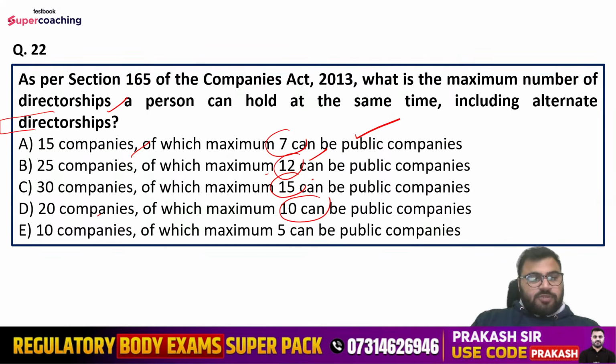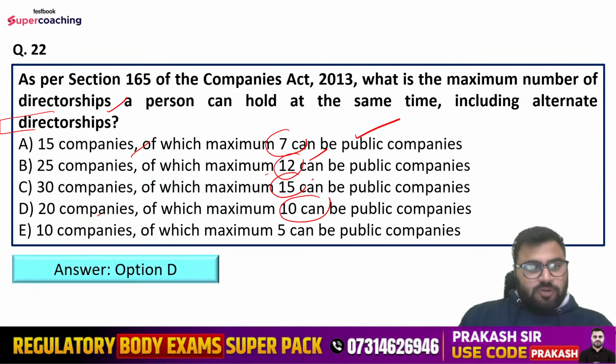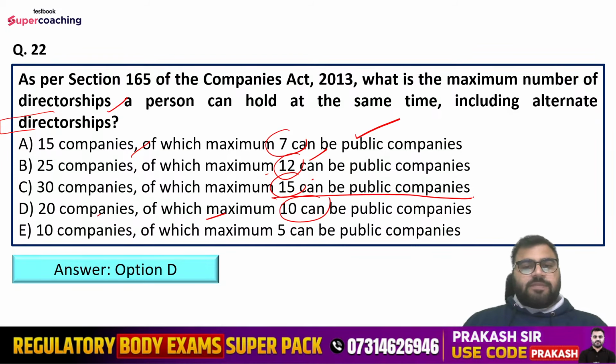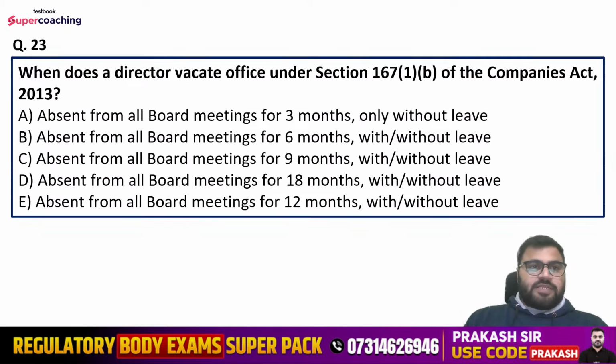Ms. Pesi is saying option number D. Shivani, Ankul, you're all saying option number D. Yes, so option number D is the correct one. That is 20 companies, of which maximum 10 can be the public companies. So everyone has attempted this correctly. Very good, guys. Question number 23.